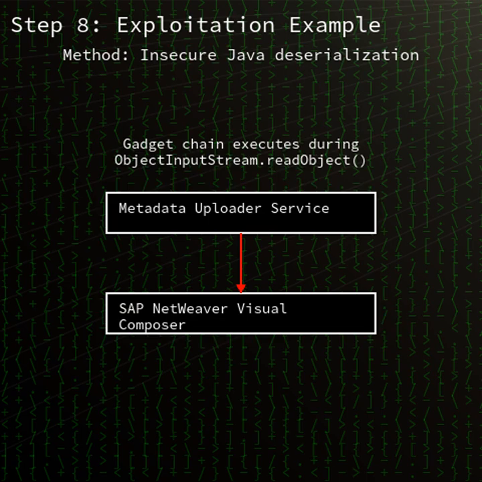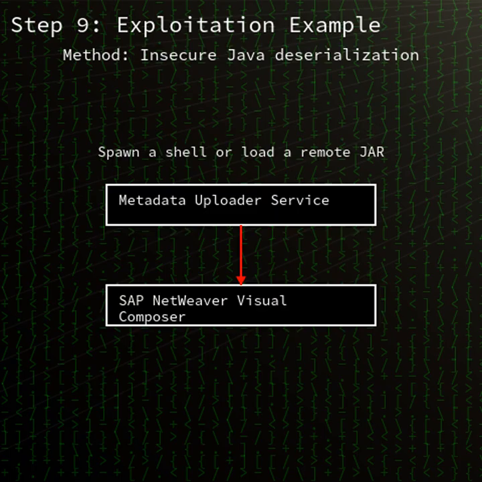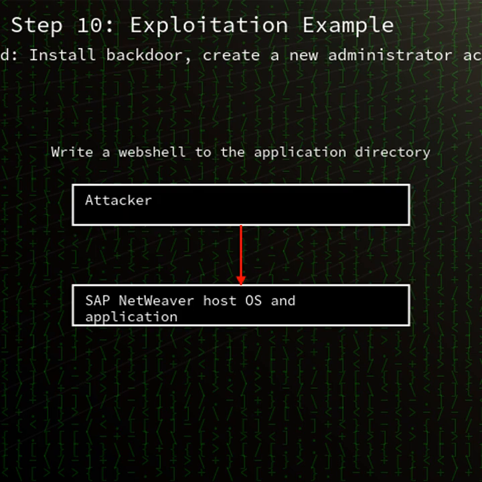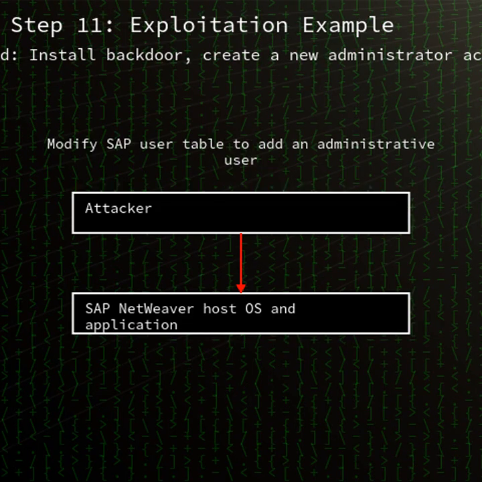In SAP NetWeaver Visual Composer Metadata Uploader, a privileged user can upload malicious serialized content. The uploader deserializes that content without proper controls, enabling arbitrary code execution or manipulation of system state. Attackers can chain this flaw with CVE-2025-31324 to bypass authentication controls and gain full remote code execution on the host.